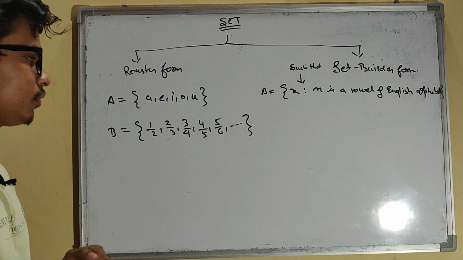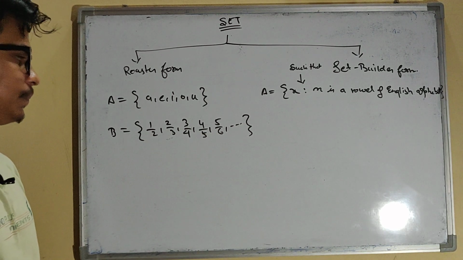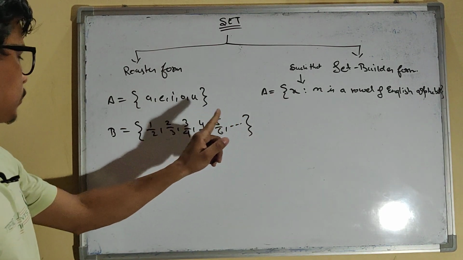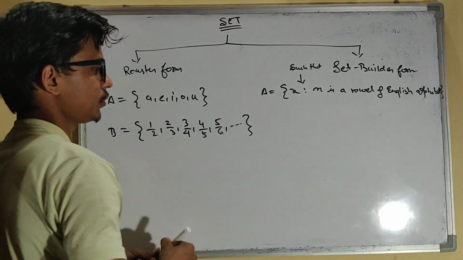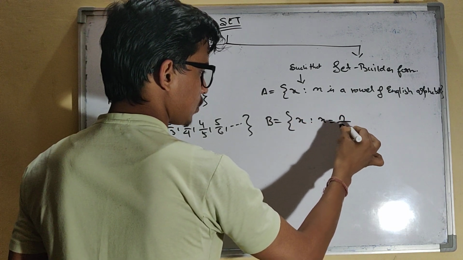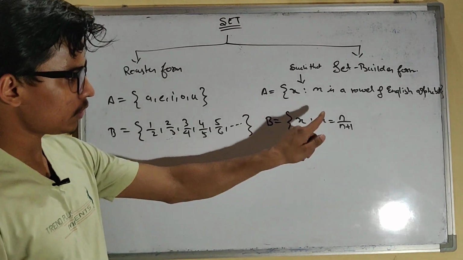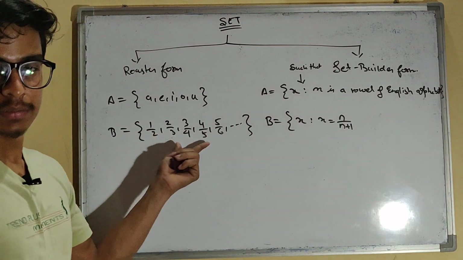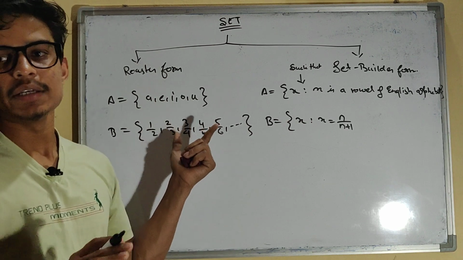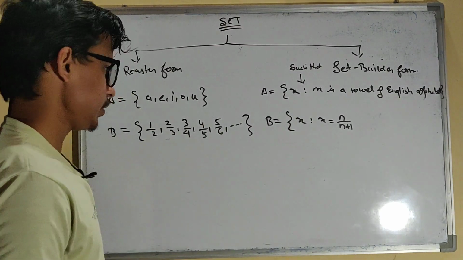In set builder form, you can write it in words, so that it is very easy to understand, and you can get any element you want. So now I have to write it in set builder form. B is equal to {x such that x = n/(n+1)}. How will you know that x = n/(n+1)? By looking at the pattern. They will always give you this type of form, so that you can easily identify what it is.